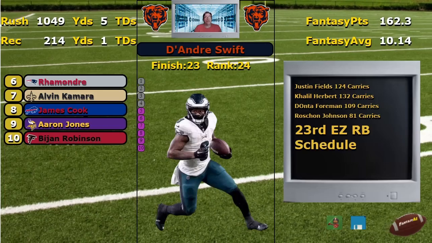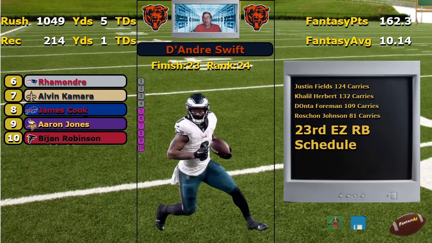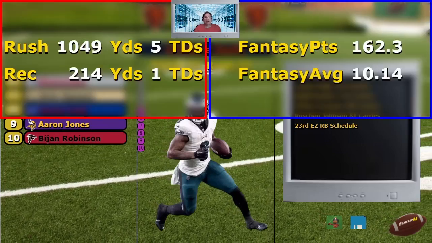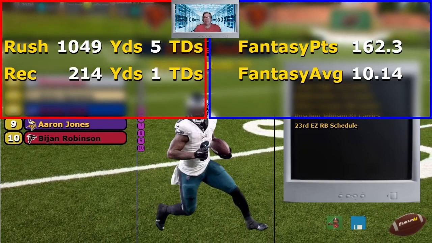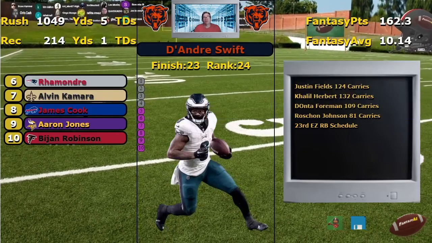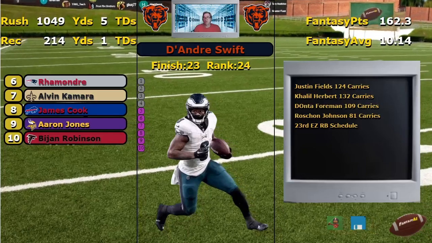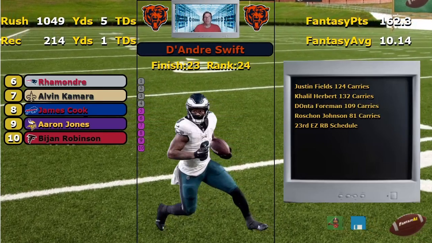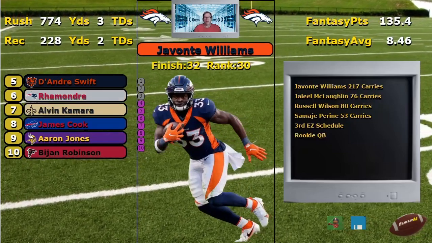So the Bears, yeah, there's excitement on the passing side, maybe, and all those weapons in passing. But I'm not too excited about the weapons here. Now, D'Andre Swift in Philadelphia last year did have 1,000 yards. And you see that fantasy average, that would be about right where he's at there. Finished 23rd. They got him ranked 24th. Bears, too many. Herbert's still there. Now, Foreman's gone, but Roschon Johnson's up now. I don't like the Bears. Stay away from that running back. A lot of stuff going on there on the receiving end.